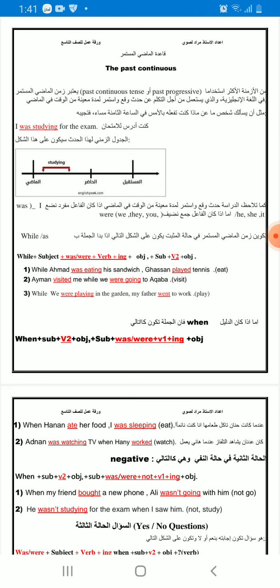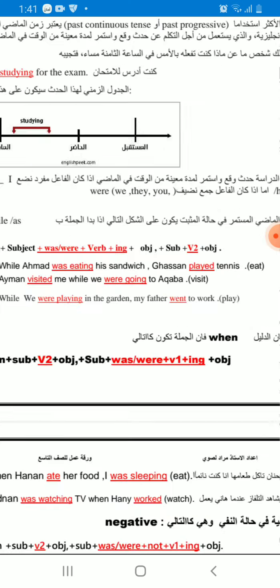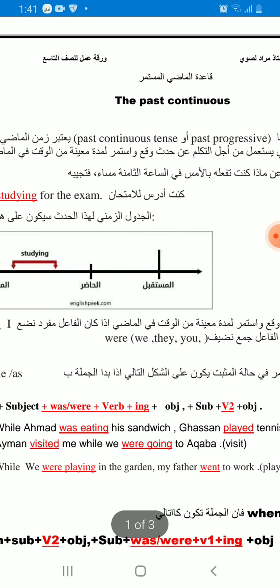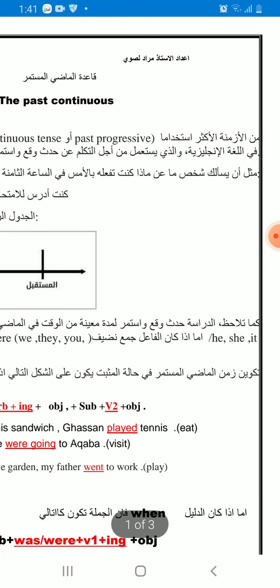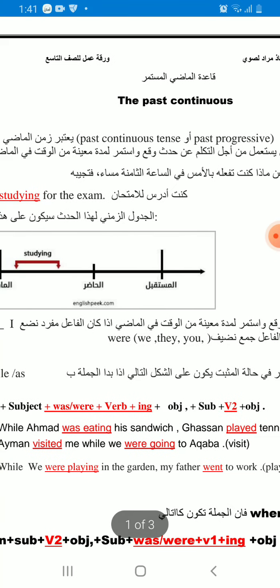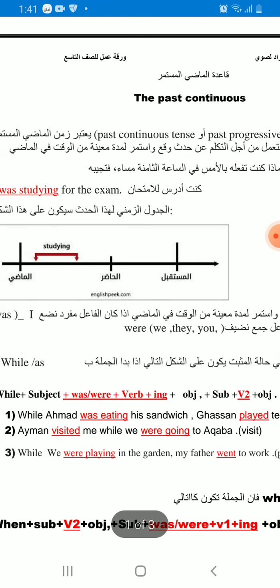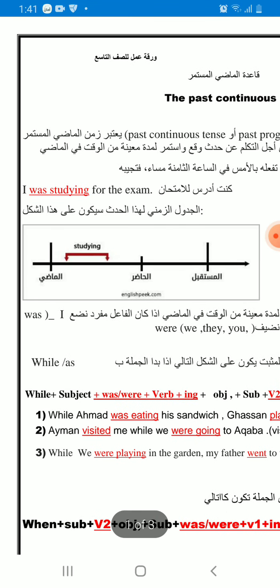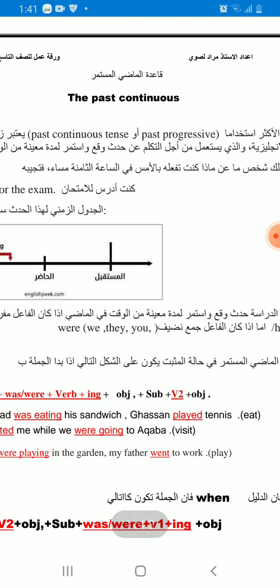Okay, today we are going to talk about past continuous. Our rule today is past continuous. We use this rule when we are talking about two actions happening in the past. One action crossed the other during our speaking.